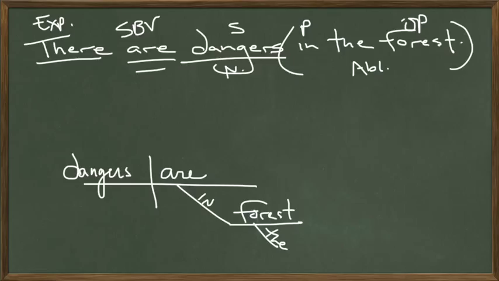Since it's kind of an extra word, we actually diagram it as if it were an extra word, and it just kind of hovers above the subject off to the left. There. And there we go. There are dangers in the forest. That's how you diagram an expletive.